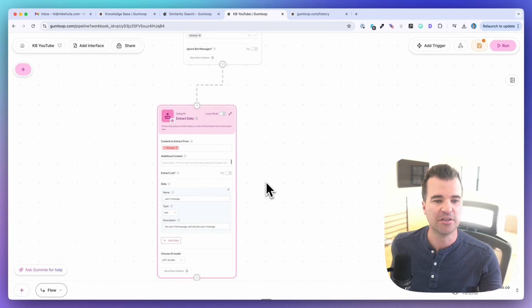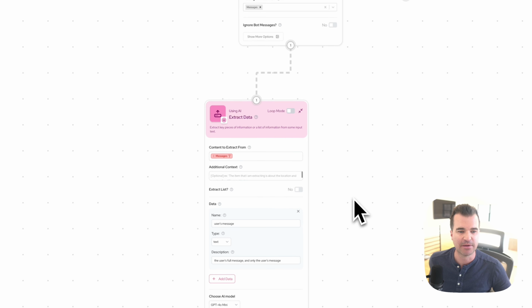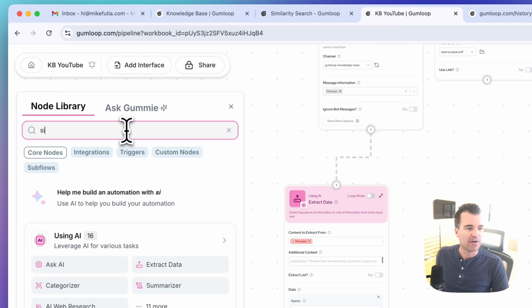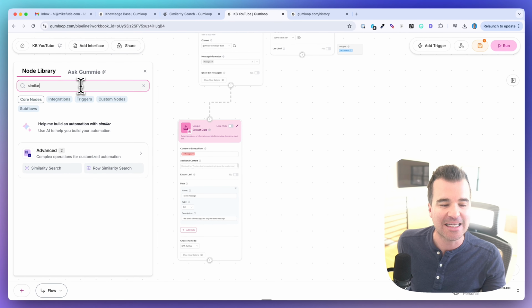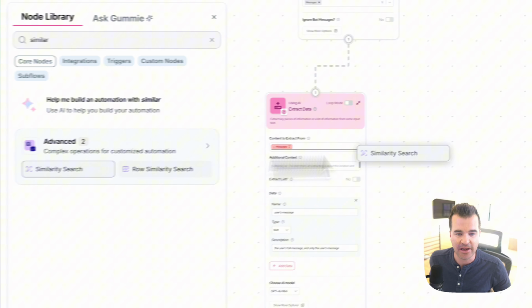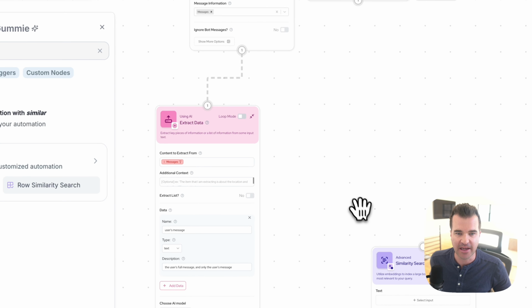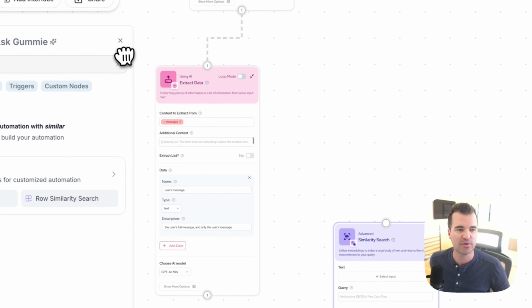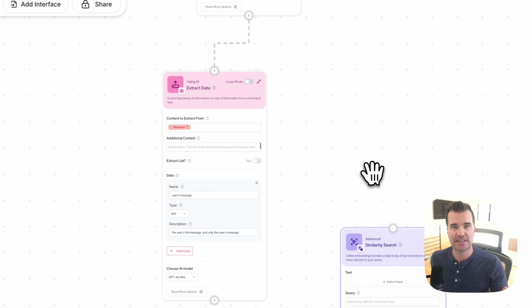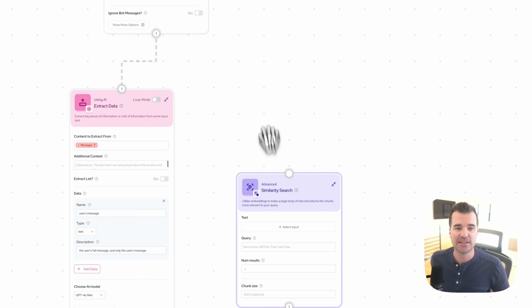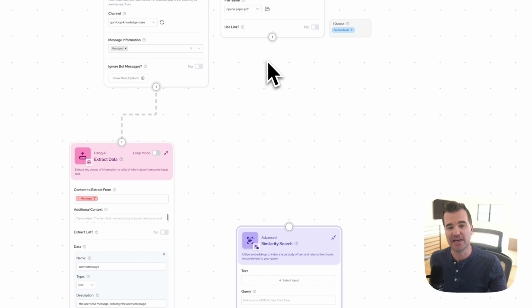All right, so next we want to get that similarity search node, which is basically a RAG functionality built right inside of Gumloop. This is incredible. So I'm going to search for similarity and drag this onto my canvas over here, and we're going to be doing two inputs here. We need to give it the text from the file reader, in other words, all of the PDF documents.